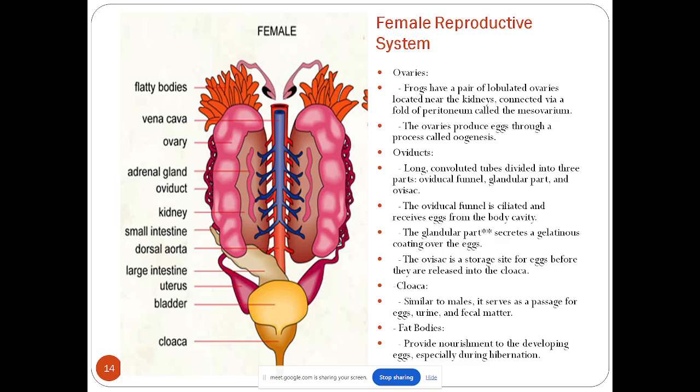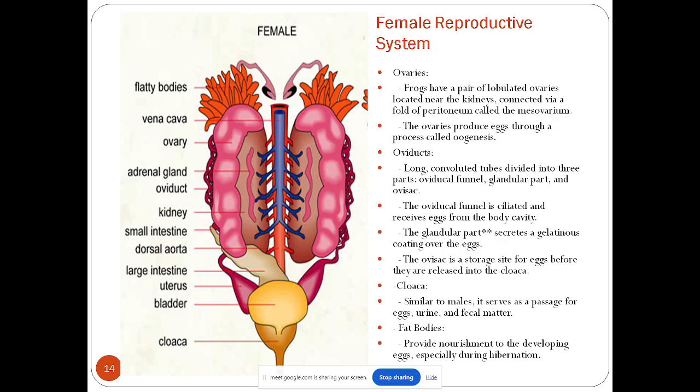The egg will be received by the body cavity, and from that this oviducal canal is going to connect that particular egg, and after that there is a glandular part. The glandular part is actually a glands type part which is going to wrap this egg in a gelatinous coating. The reason behind that is that the gelatinous coating will help the eggs bind together like a grape bunch,